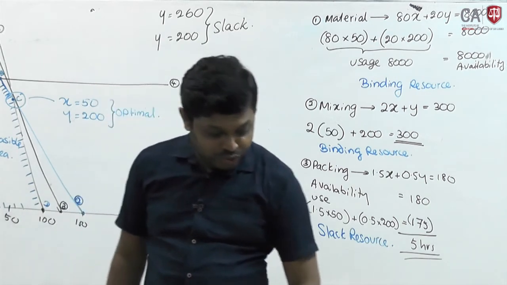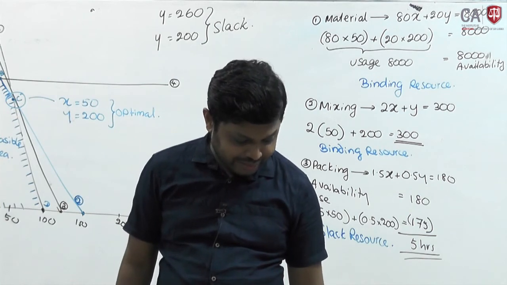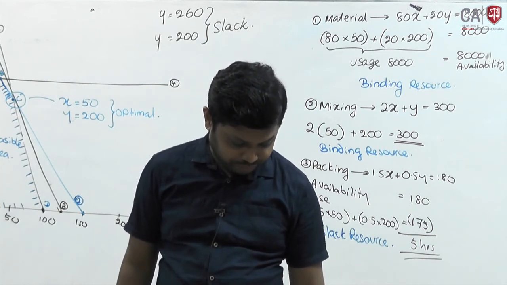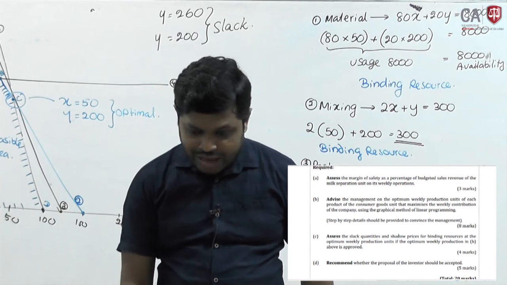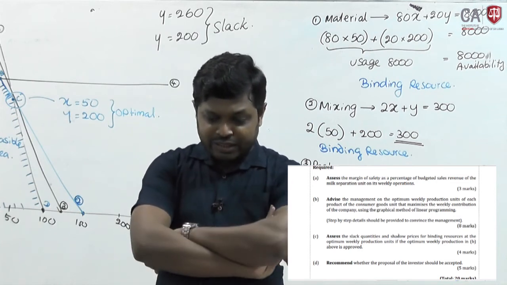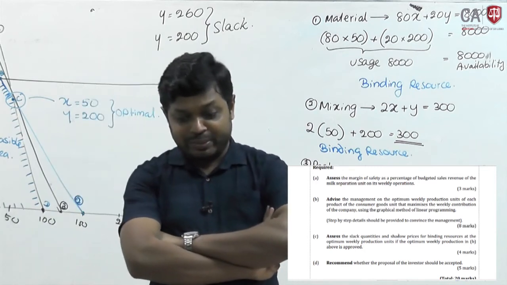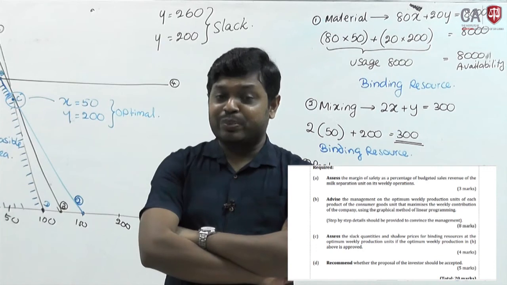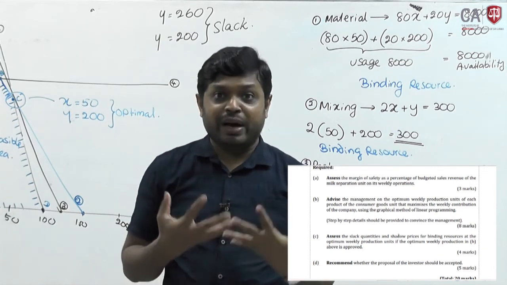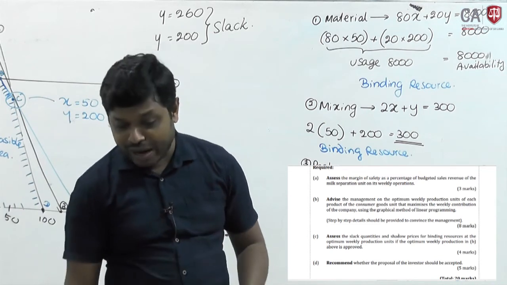You have to assess how much will be the impact to your total output. Shadow price means the additional contribution you might get if you receive an additional 1 unit of binding resource.